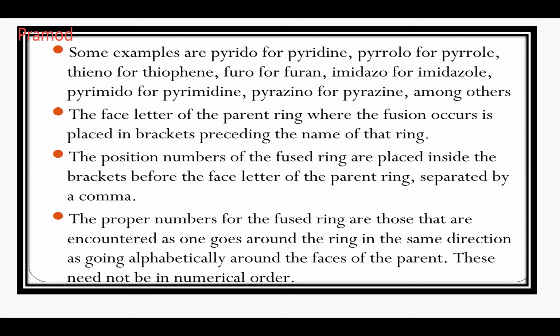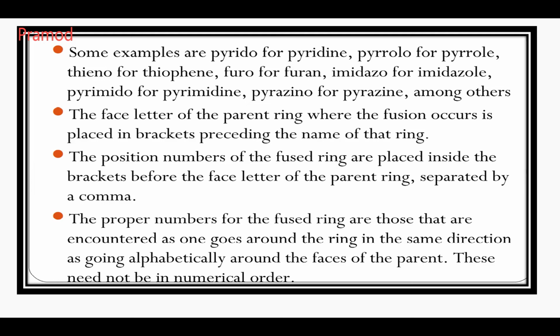Now next. The face letter of the parent ring where the fusion occurs is placed in brackets preceding the name of that ring. So the face where it is attached is written in square brackets preceding the ring name, followed by a comma.